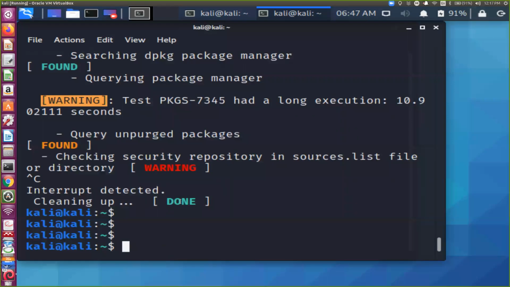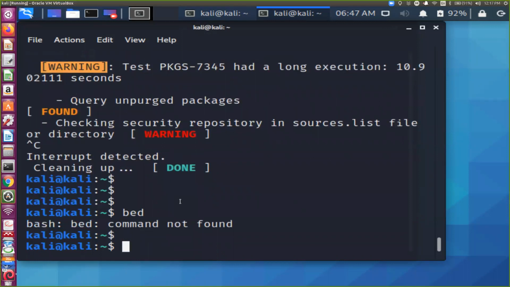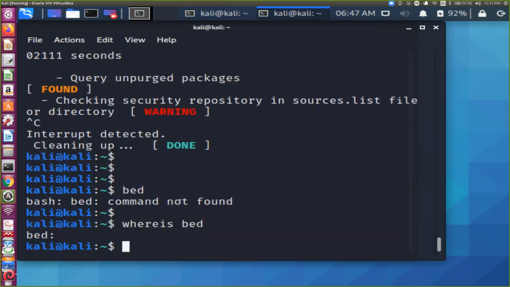Now another tool is very, very important: buffer overflow. Now I will check this buffer overflow problem with the Guru Nanak Dev Engineering College website. Now I will demonstrate it. Command not found. So what do we need to do now? We can check whether it is there in the path or not. It's showing it is not there.